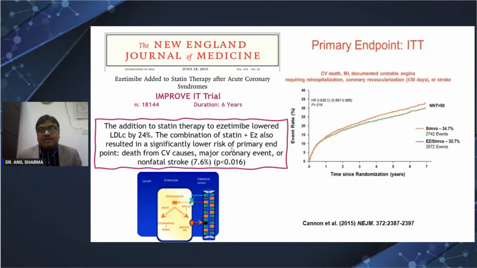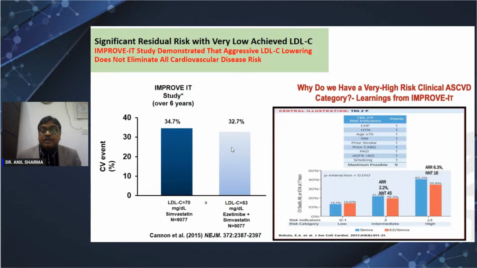So now a quick look at the drugs, like IMPROVE-IT. It is about ezetimibe. It works in the intestine. It reduces the absorption of cholesterol. The IMPROVE-IT trial was carried out over 6 to 7 years. In the simvastatin group, there was a 34% event rate. When ezetimibe was added, there was a 2% absolute risk reduction. So it's significant. More importantly, more benefit was found in those with risk factors.